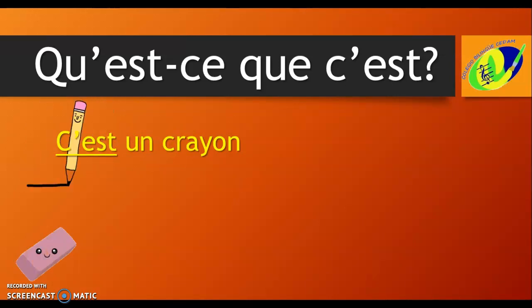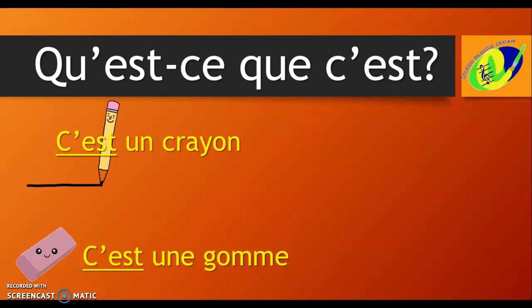We also have this. Qu'est-ce que c'est? Singular or plural? It is singular. It's masculine or feminine? It is feminine in French. So we have c'est une gomme. C'est because it's singular. Une because it's feminine. Gomme. C'est un crayon. C'est une gomme.